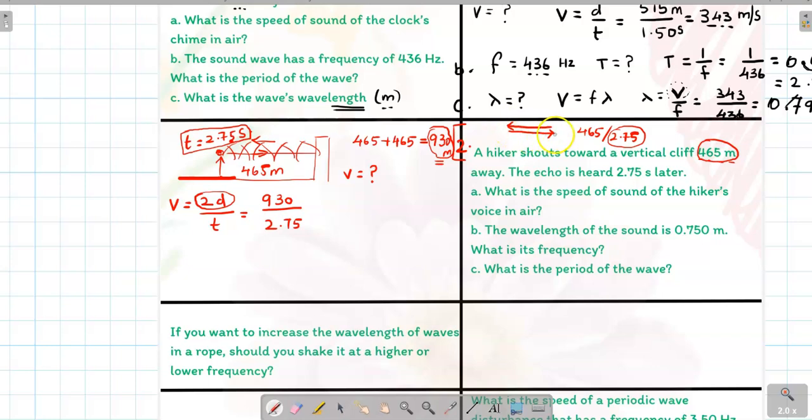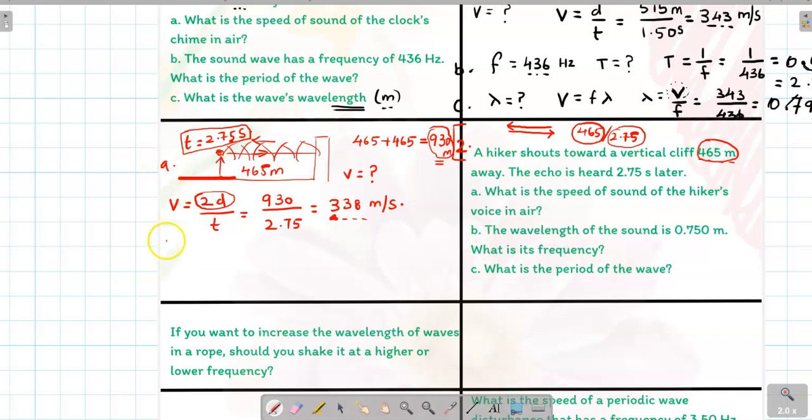So the total time is for the total distance that the sound wave has traveled, that is 930 meters. If you divide this, 338 meters per second. This is the speed of sound in the air.